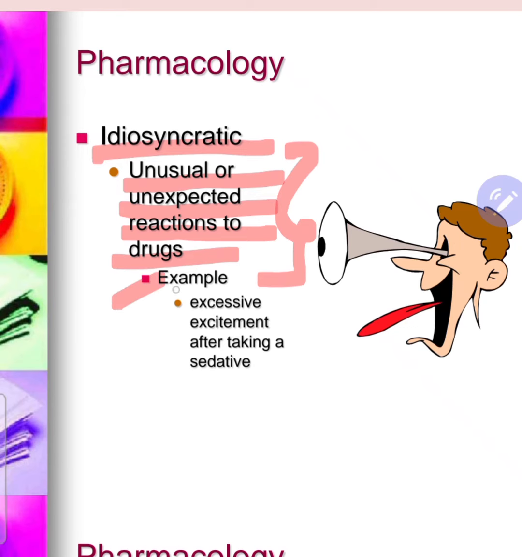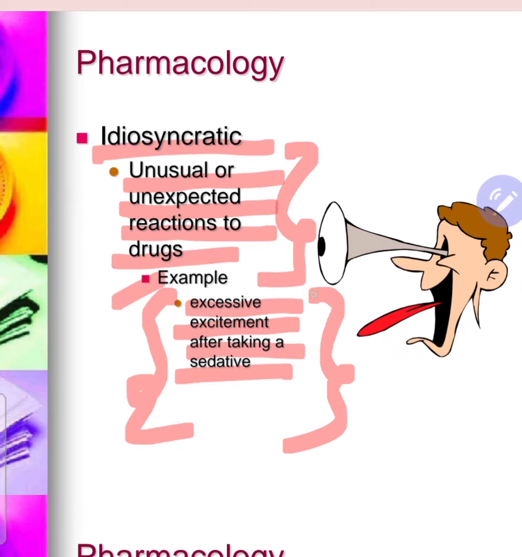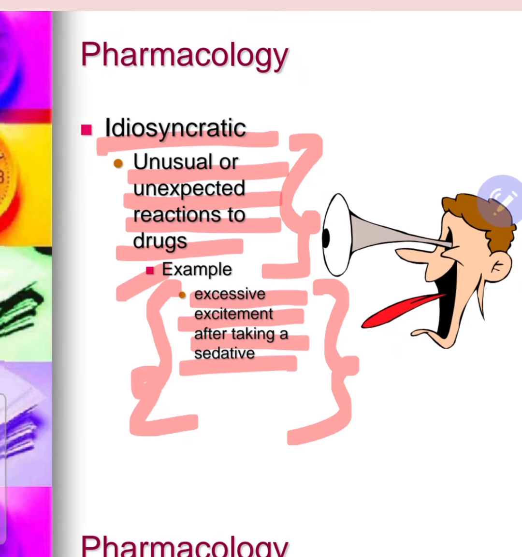For example, excessive excitement after taking sedatives. Sedatives slow down your excessive excitement, they cause sedation, but in some patients they cause excessive excitement after taking sedatives. It's a very unusual side effect.